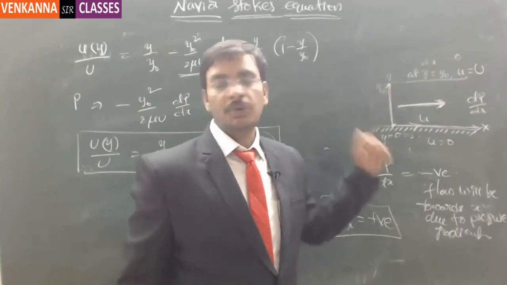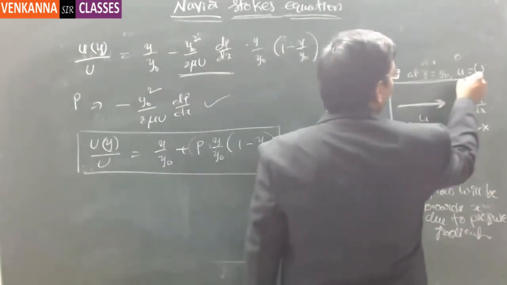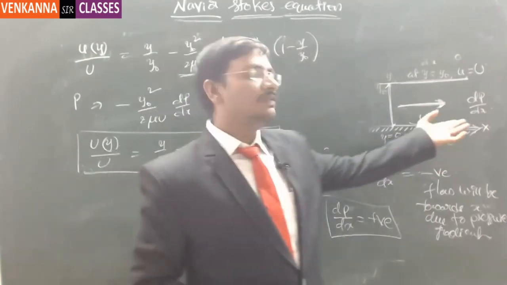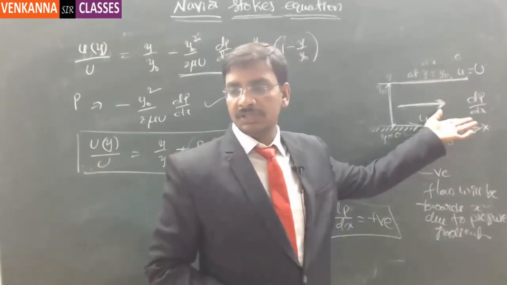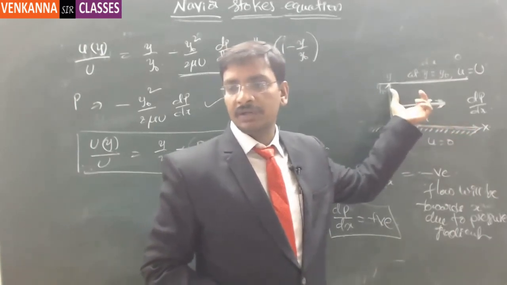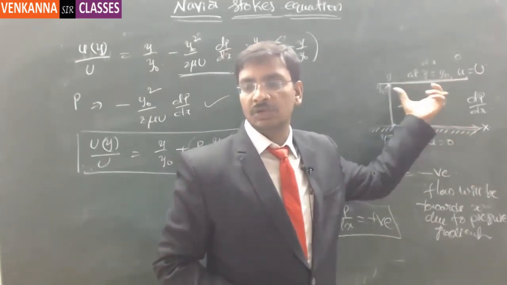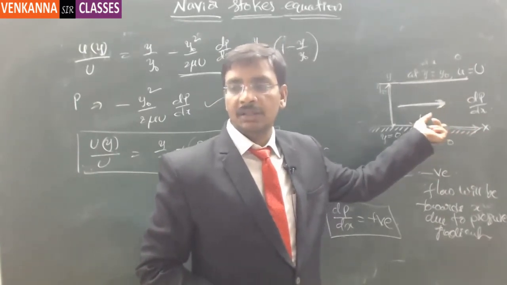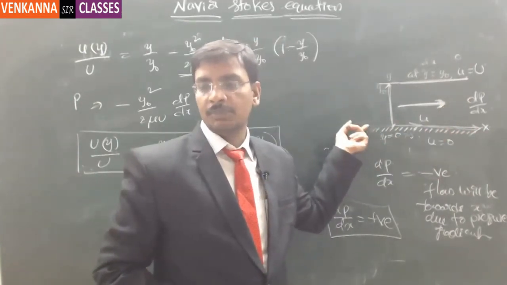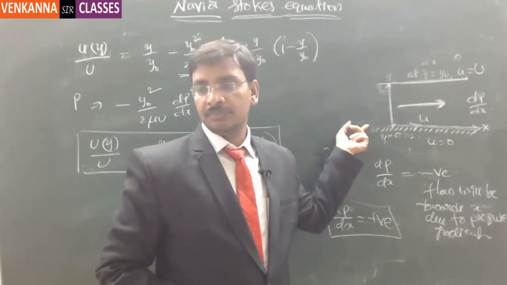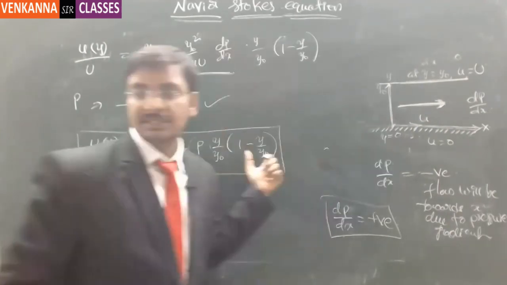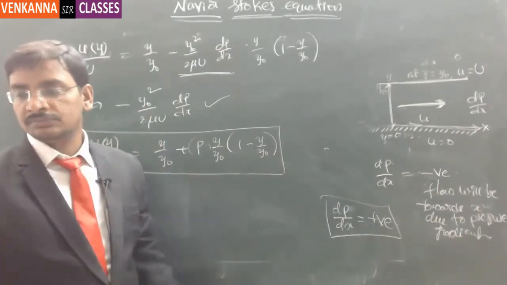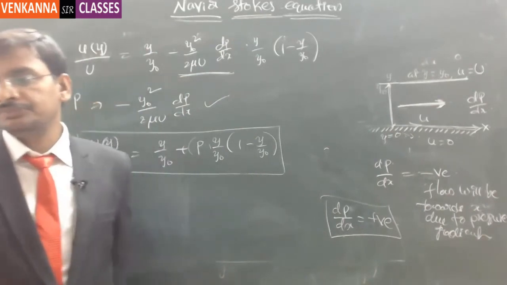Right? Now, suppose there is a plate that is moving on the top with a velocity of u, and there is a pressure gradient which is positive onto this side. Obviously the flow at the top, because of this layer movement, is going to be to the right side, and due to the positive pressure gradient, the flow will be on the reverse side at this particular point. Got it or not? And this will be decided by this dp by dx, indirectly by p. Got it or not? Understood?